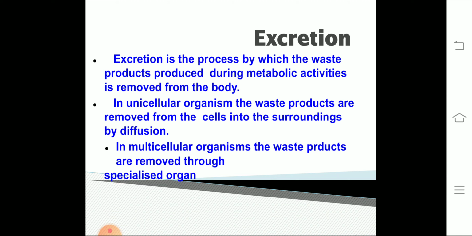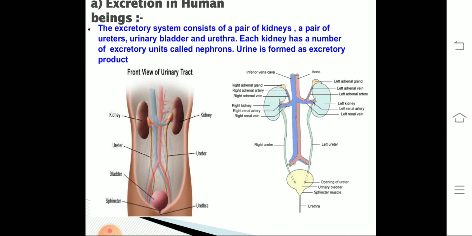the body. Now unicellular organisms can remove their waste products through diffusion because they are single celled, so their plasma membrane has that ability to diffuse. The diffusion can be very easily done in such organisms which are unicellular. But when it comes to multicellular organisms, they have a specialized organ system for doing this process, and that system is called the excretory system.